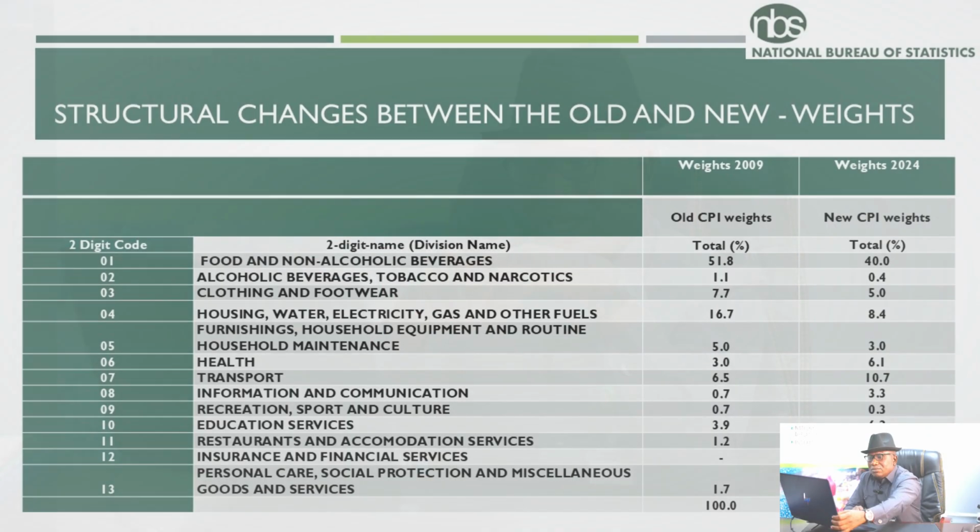Also, the Nigeria Living Standard Survey was the major survey on which the weighting process was anchored. This survey was done for 12 months, January 2023 to December 2023. So this survey was elaborate. That gave us the expenditure pattern of Nigeria. Also, the Bureau conducted a survey of rare items to augment the Nigeria Living Standard Survey of 2023. Why all this? So that we can get robust data that depicts the consumption pattern of people living in Nigeria. Thank you.